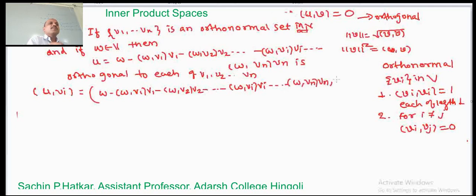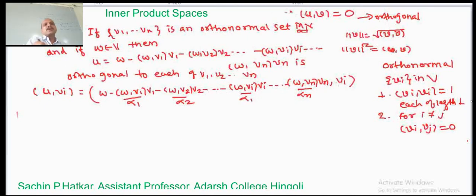Remember that an inner product is a scalar quantity, so call these alpha 1, alpha 2, alpha i, and alpha n. So it is W minus alpha 1 into V1 minus alpha 2 into V2 minus alpha i into Vi minus alpha n into Vn, its inner product.